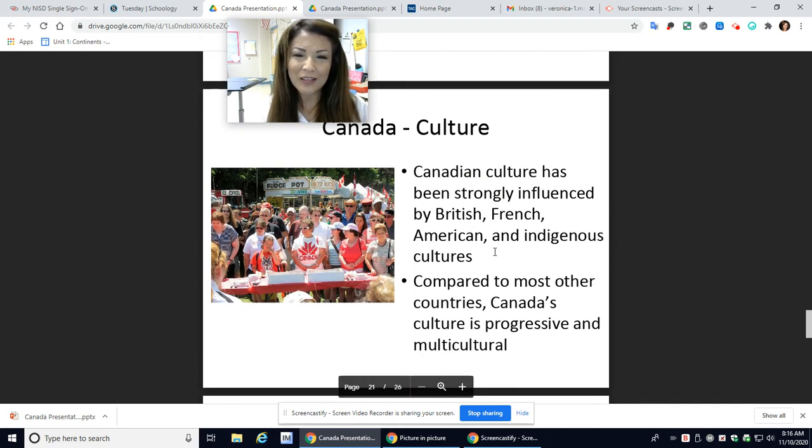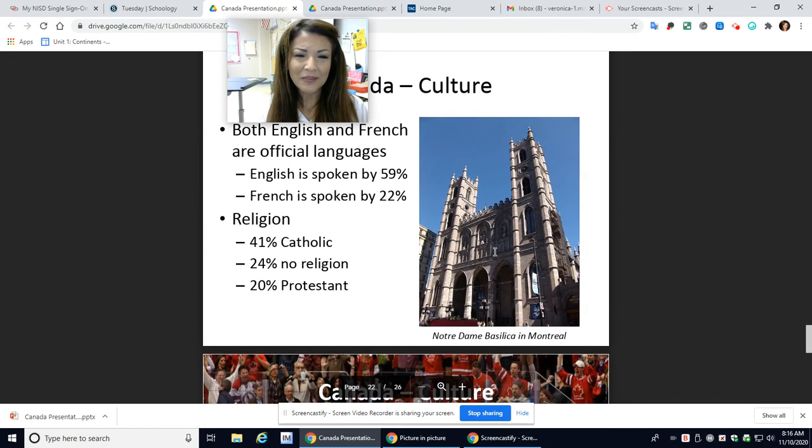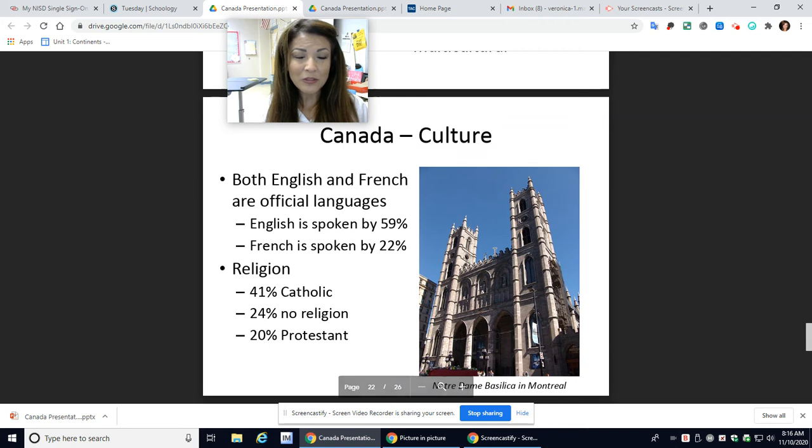Again, the Canadian culture has been strongly influenced by British, French, American, and indigenous cultures. We'll talk a little bit about the celebrations that they have. Their religion is predominantly Catholic, about 41% Catholic.